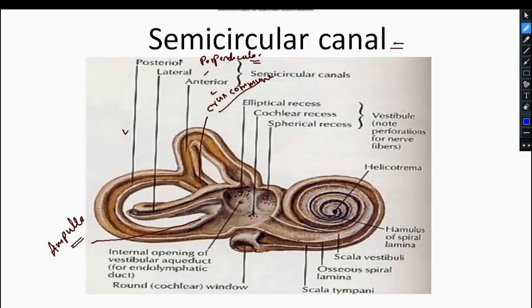So in the interior of the vestibule and in the ampulla, we see the following important structures of the membranous labyrinth.